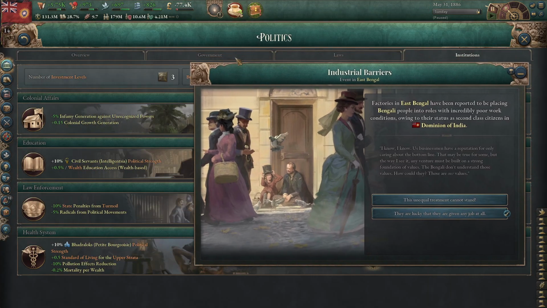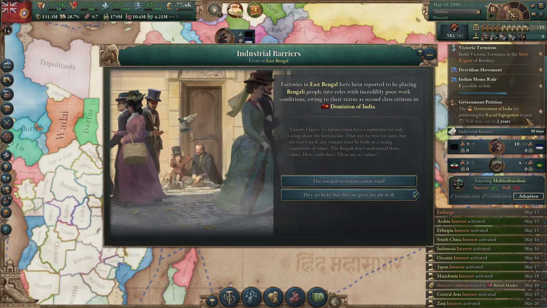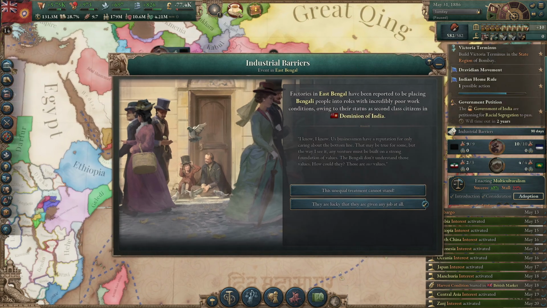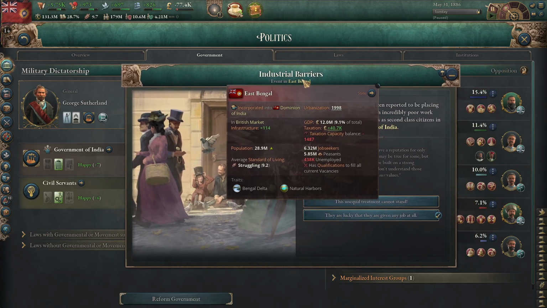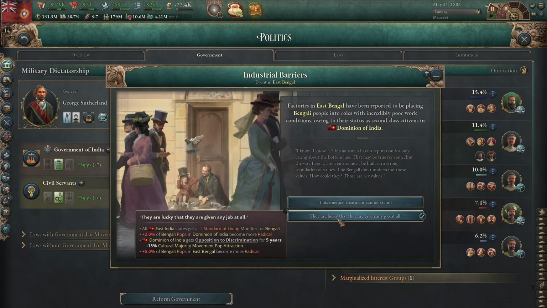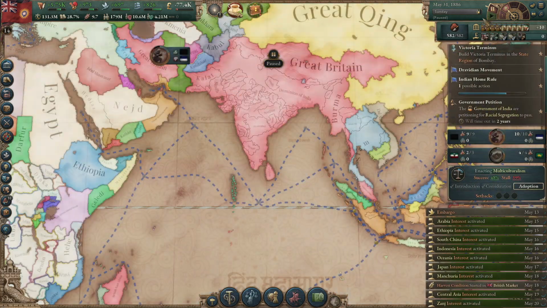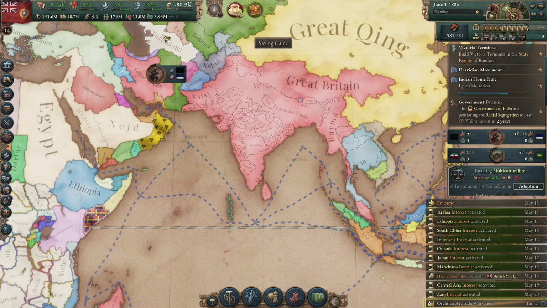Okay, so, hold on a second. Has the petition timed out? The petition is not timed out yet. The government of India is very unhappy. I have to do the second one. It's going to be brutal, but it is what it is. I've got to do it. Hopefully that'll get solved with multiculturalism.